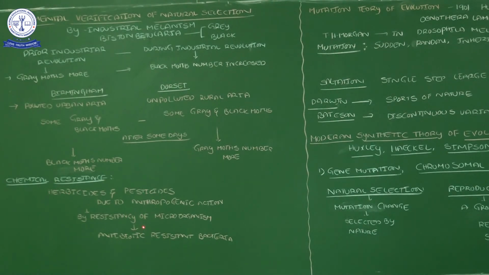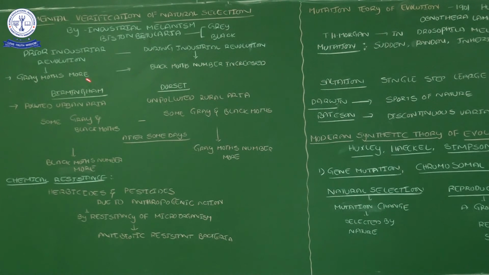So nowadays some bacteria are increasing their power, which is antibiotic resistance. If you are suffering with a fever and take an antibiotic tablet, the bacteria present inside will not be killed by the antibiotic, because the bacteria have adapted to that antibiotic. So that is chemical resistance.